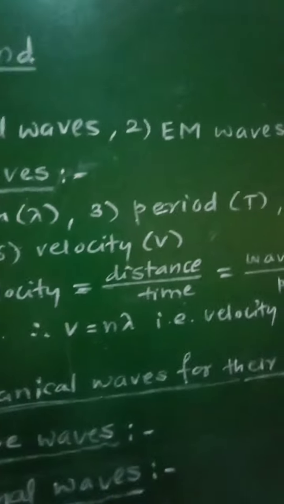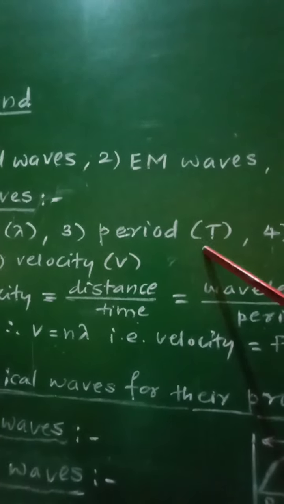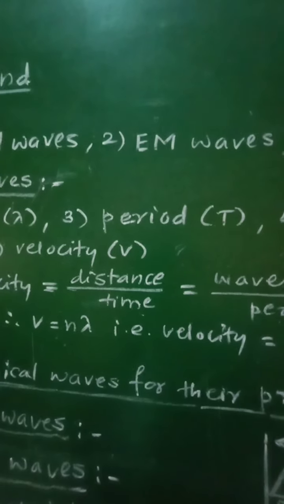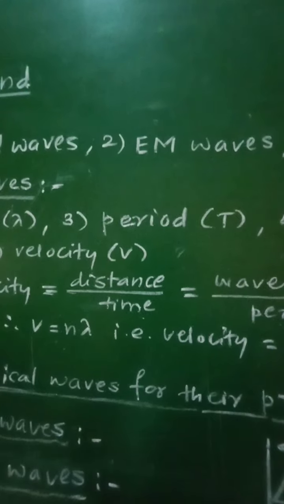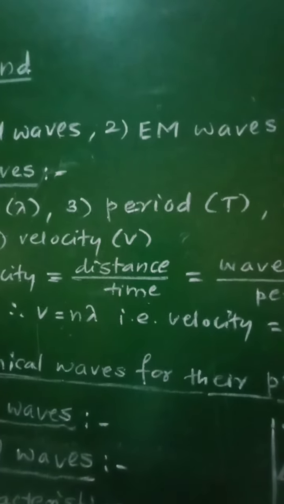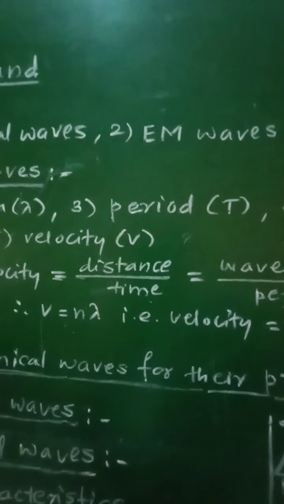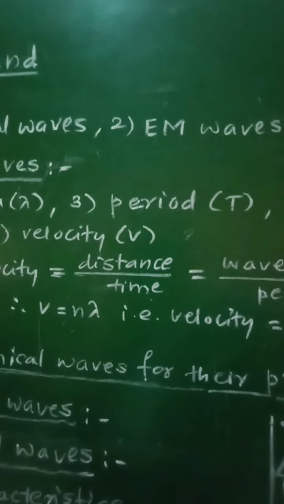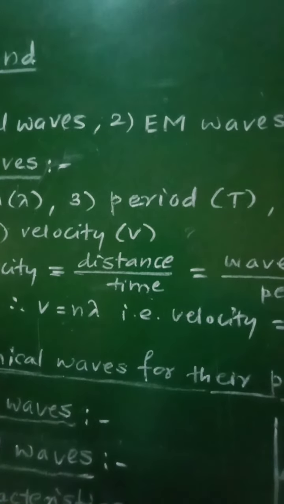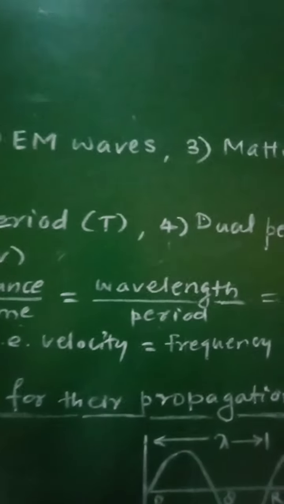Then the third property is the period of the wave or periodic time of the wave, denoted by T. It is defined as the time taken by a particle of the medium to complete one vibration or revolution. It is measured in seconds.